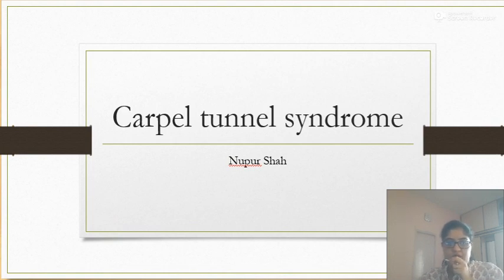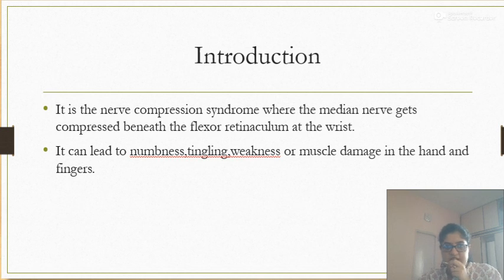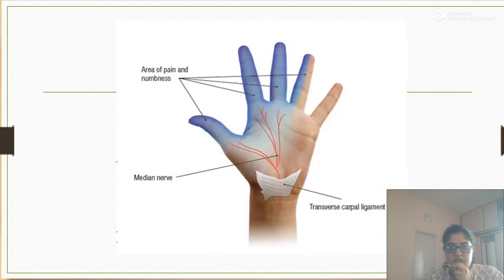So here we begin. It is a very common musculoskeletal disease where nerve compression happens at the level of the wrist beneath the flexor retinaculum, and the nerve which is compressed is the median nerve. It can lead to various symptoms such as numbness, tingling, weakness or muscle damage in the hand and the fingers.